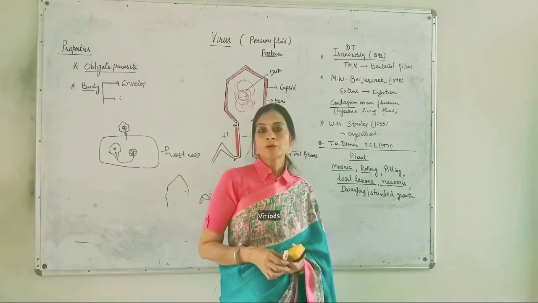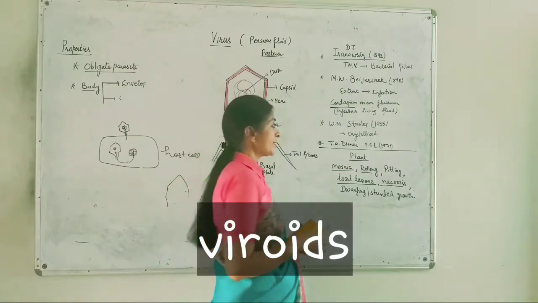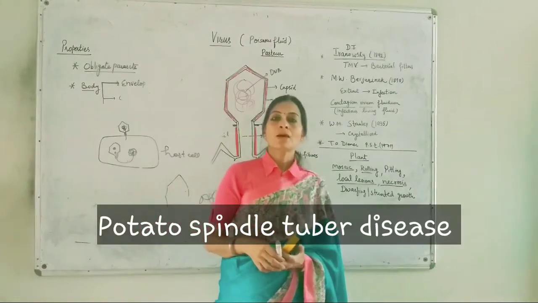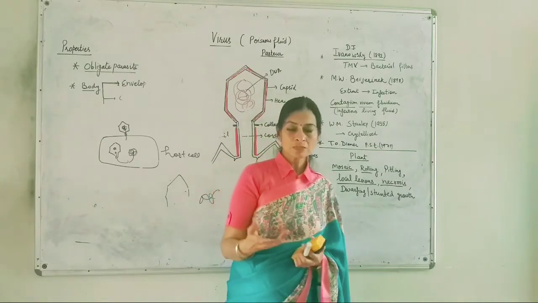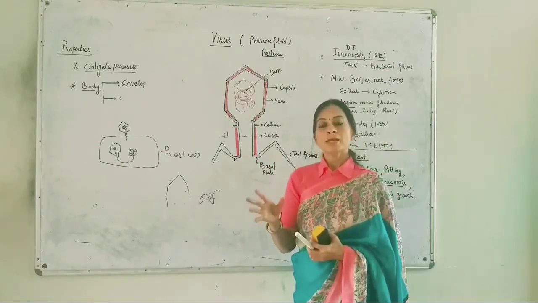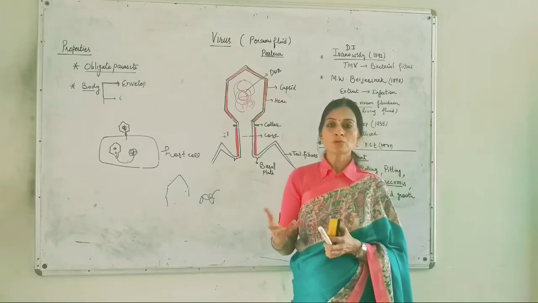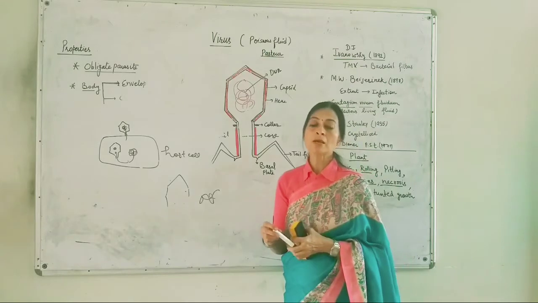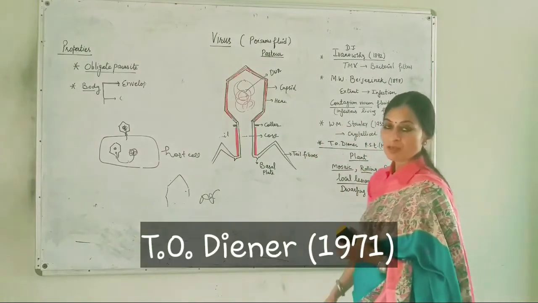It was observed that there is a disease, potato spindle tuber disease, and the infectious agent for this disease was studied by Marshall in 1922, but the information about what the pathogen looks like was provided by Theo Diener.